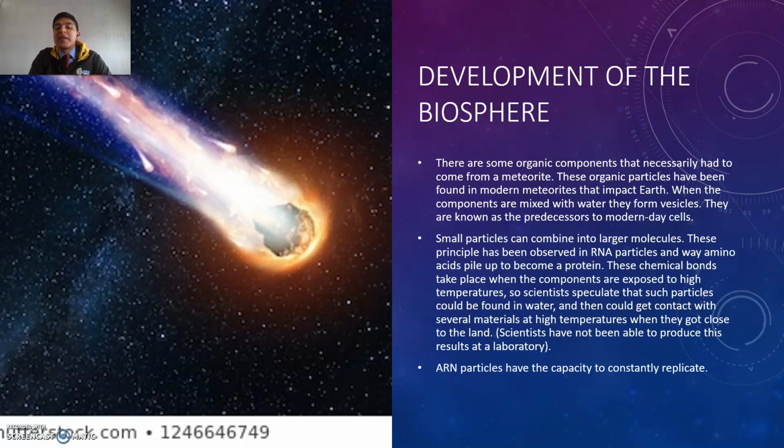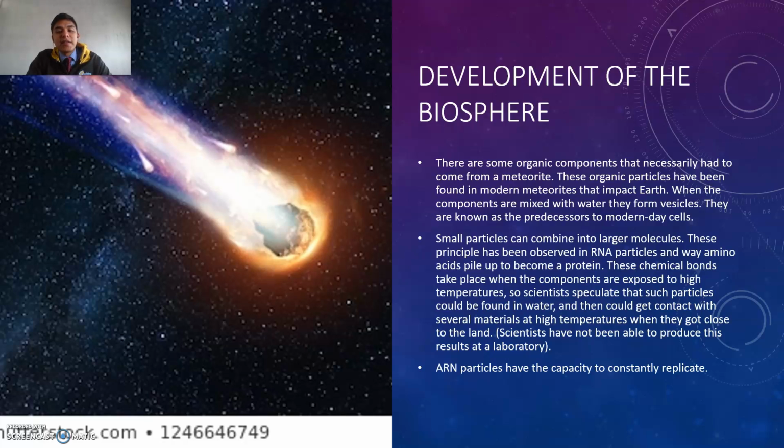And the small particles can combine into larger molecules. It's what I was telling you about. Amino acids can group up and then form proteins, and proteins can actually form larger particles. This principle has been observed in RNA particles and the way amino acids pile up to become a protein. These chemical bonds take place when the components are exposed to high temperatures.